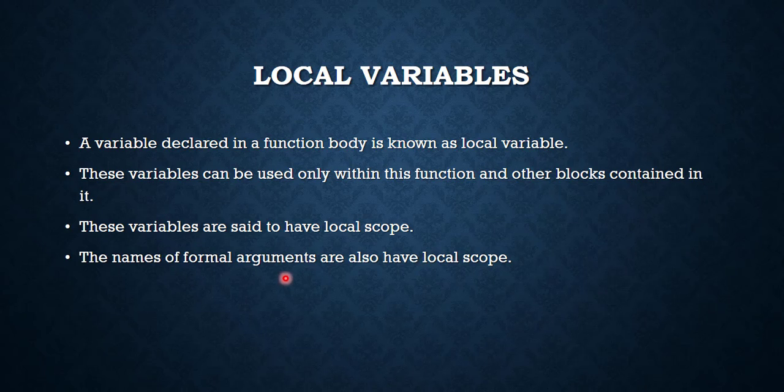The names of formal arguments also have local scope. What is a formal argument? When we discussed function definition, we saw that there are some names that we pass in the function definition header. They are known as arguments. They also have local scope. You cannot use those arguments anywhere else except in that function. Now we will discuss global and local variables with the help of an example.